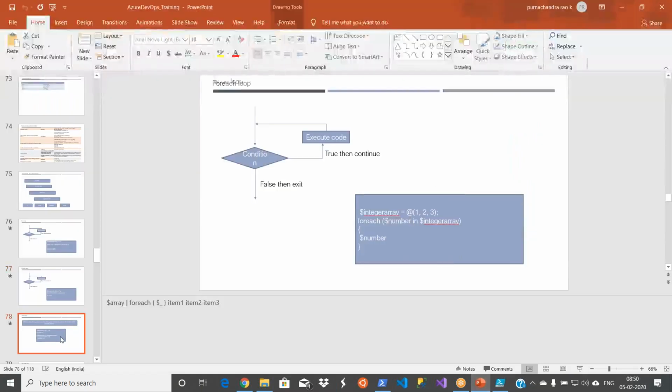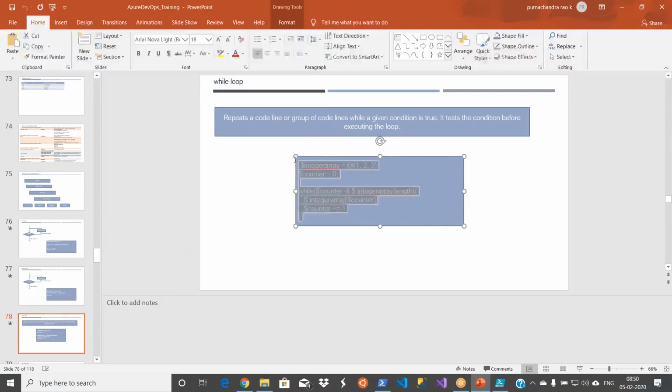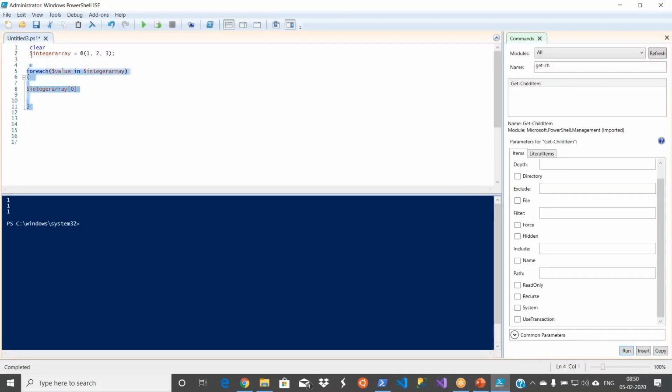And the next one I would like to show is the while loop. This is also for looping purposes. In a for loop, your condition has to be successful, and only then will it go inside. A while loop works the same way, but your declaration is a little different. Let me take this example. As I said, it tests the condition before executing the loop. Let me delete till this point.